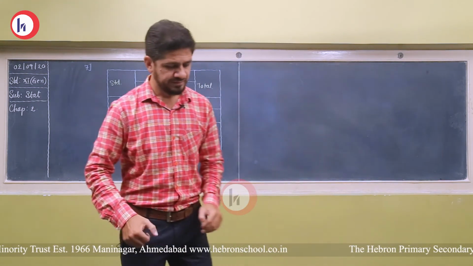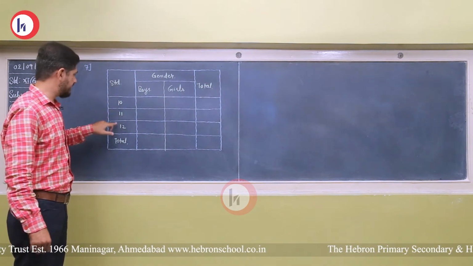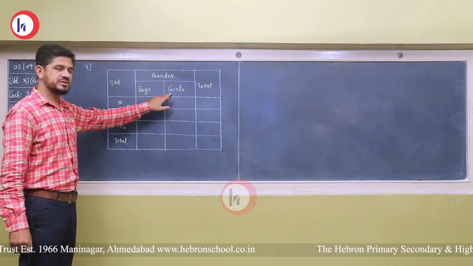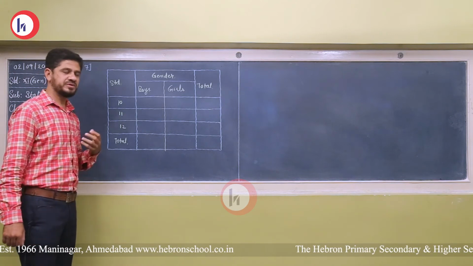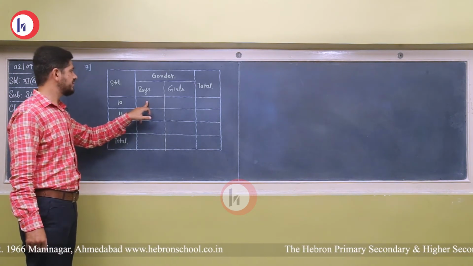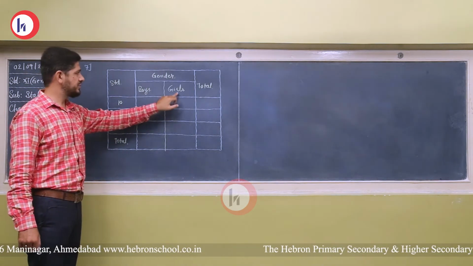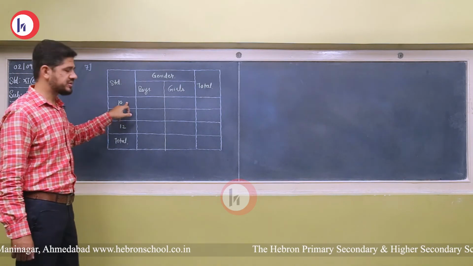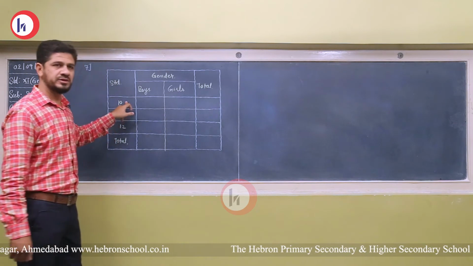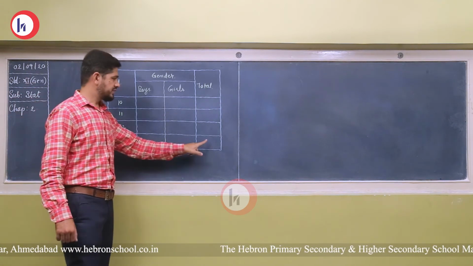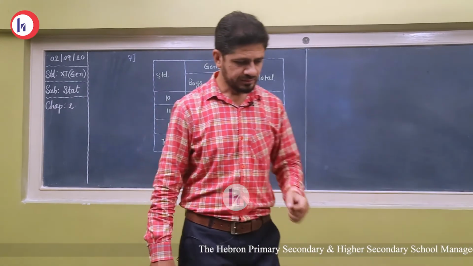So again we have data in which 2 attributes are given: standard 10, 11, 12, and gender, boys and girls. As we understood in previous videos and previous sums, this block indicates nothing but the number of boys who are studying in standard 10. This block indicates the number of girls who are studying in standard 10, and this block indicates the total number of boys and girls who are studying in standard 10, and so on. This last block indicates the total number of students who are studying in a school, right?